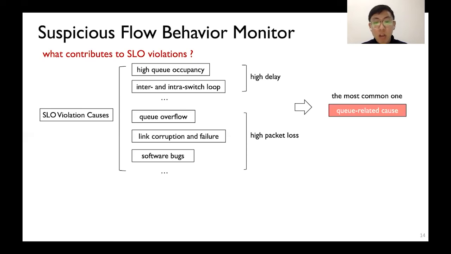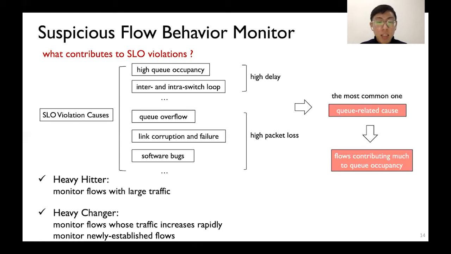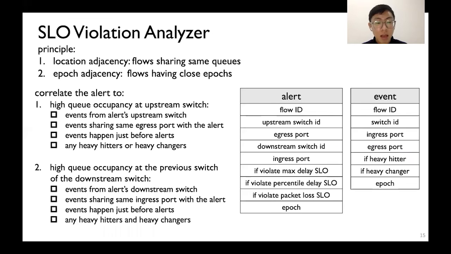Among other causes, the most common one is the queue-related cause, because the hardware, software, and configurations are relatively fixed compared with dynamic network conditions. Therefore, the monitor finds the flows contributing much to the queue occupancy as the potential causes. The monitor finds first, heavy hitters, which are flows with large traffic, and second, heavy changers, which are newly established flows or whose traffic increases rapidly. Although the absolute flow rate may not be large, several heavy changers may break the balance and cause congestion at switches. The last component is the SLO violation analyzer.